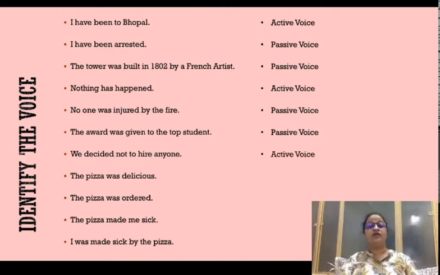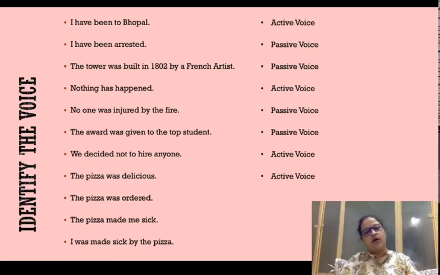The pizza was delicious. Again, there is no helping verb followed by a third form, so clearly it's an active voice sentence. The pizza was ordered. Did pizza do something? No, pizza did not do something. Something was done on pizza? Yes, it was ordered. So if something is getting done on the noun in the first place, the sentence is passive voice.